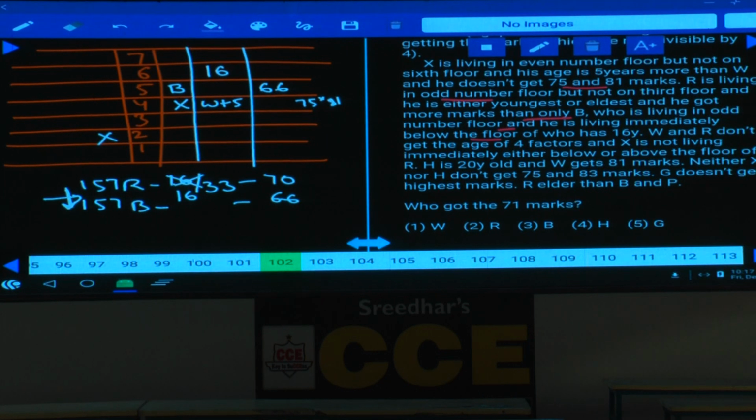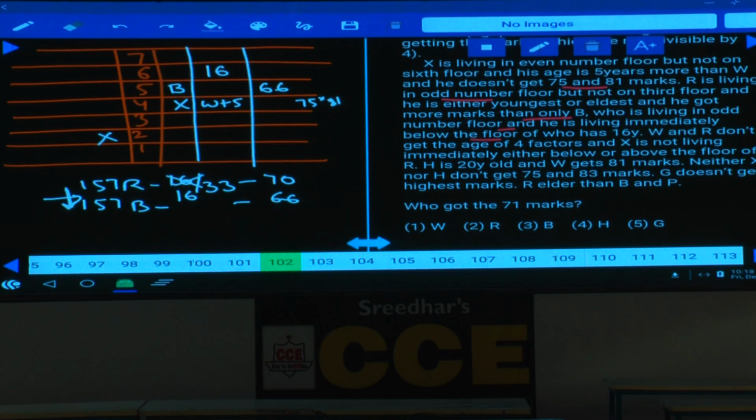If this person is 16-year-old, the adjacent persons 5 and 7 cannot be 20 and 32. Are you following this one or not? Why can it not be 20 and 32? Because same factors are not staying on adjacent floors. As this is 16, 20 and 32 are ruled out. Then what are the other numbers here? 20, 22. Then now the age of this W and 5. Yes, what is the age of this W and 5? What should be the age of this W and 5?